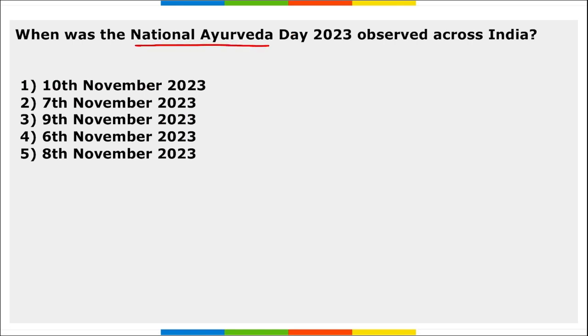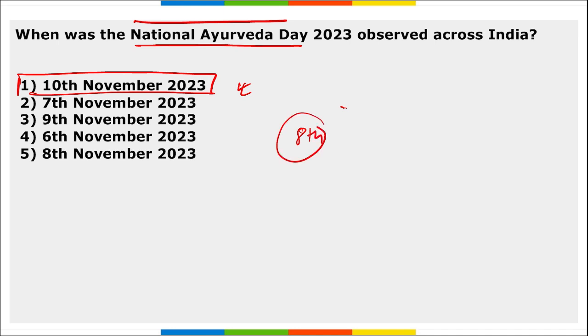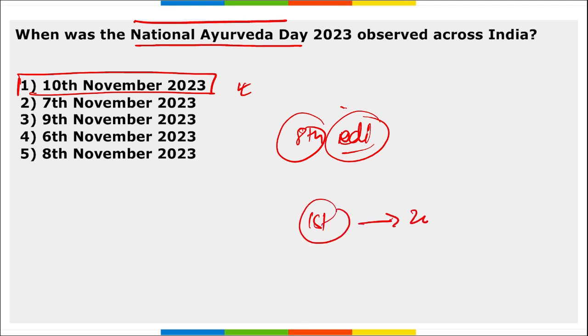Next, when was National Ayurveda Day observed across India? On 10th of November we observed National Ayurveda Day. Correct. Next, this year, that is 10th of November, we observed the 8th edition of the National Ayurveda Day in 2023. First ever edition was observed in 2016.